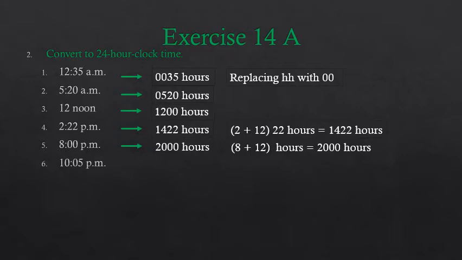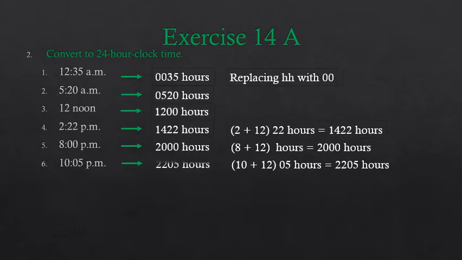Now let's see the sixth one. It is 10:05 p.m. Now children, p.m. means post meridian, after midday, 10 hours after midday. So what you are going to do? You will add 10 to 12, or 10 plus 12, and 05 hours. 05 stands for minutes. So 10 plus 12 is equal to 22.